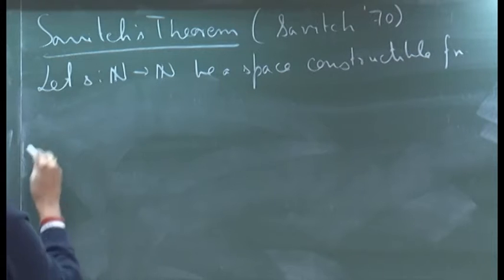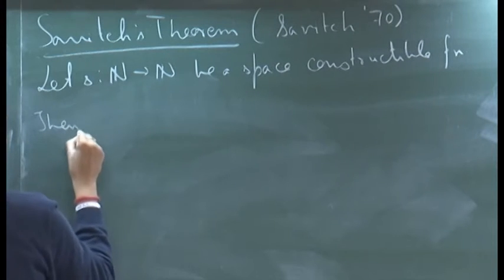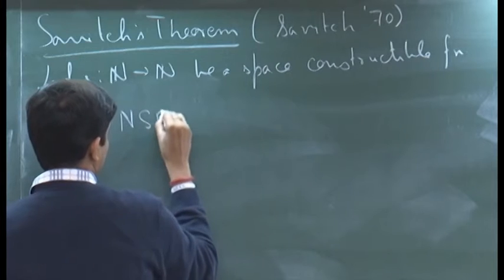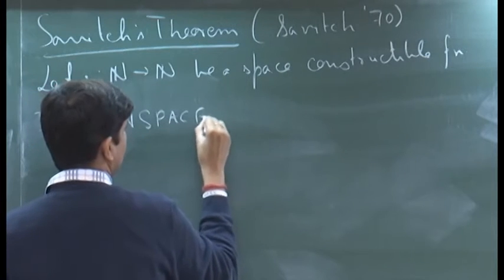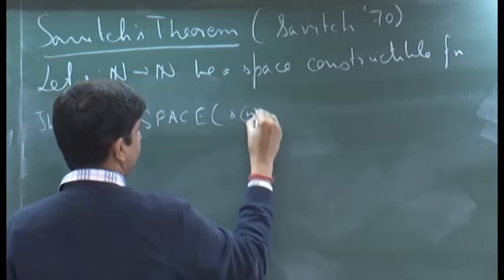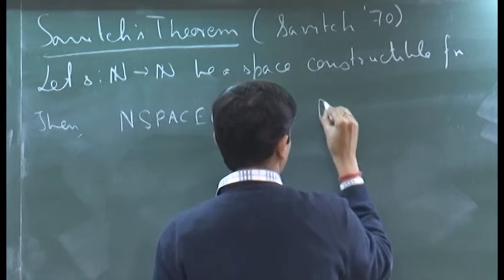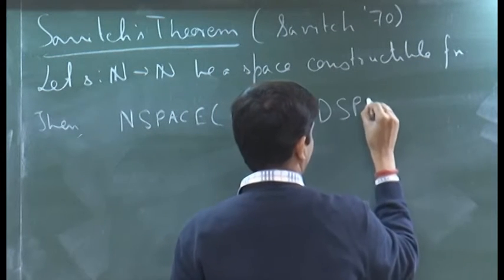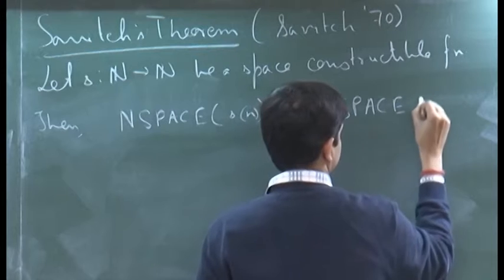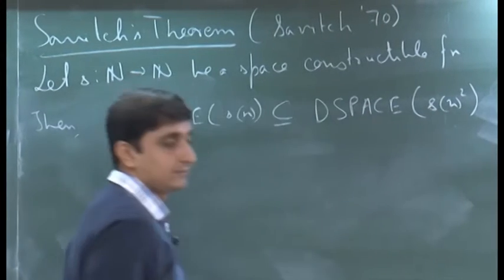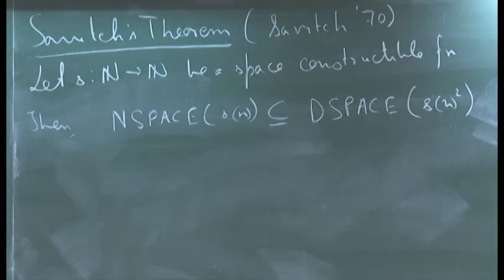Then NSPACE(S of n) is contained in DSPACE(S of n squared). So, this is something very counterintuitive.